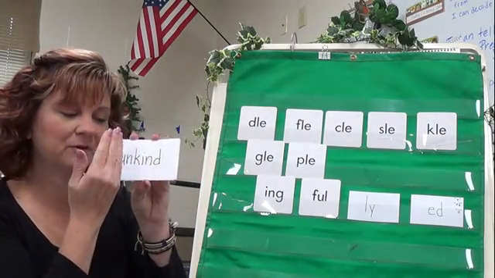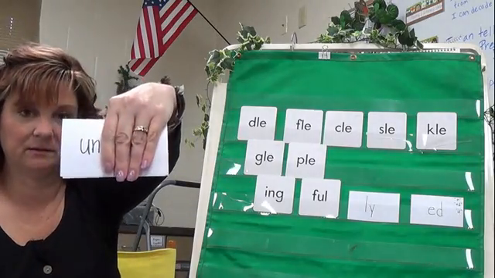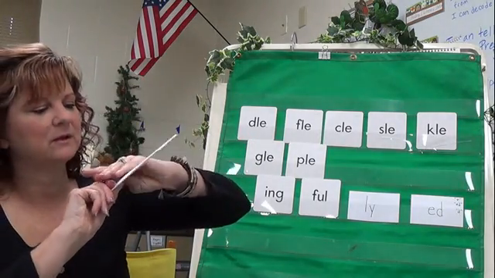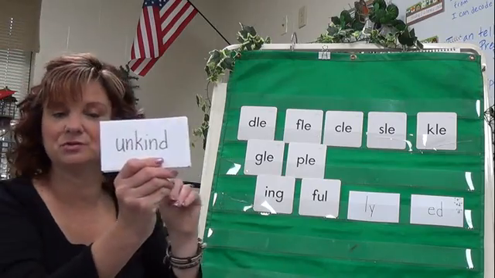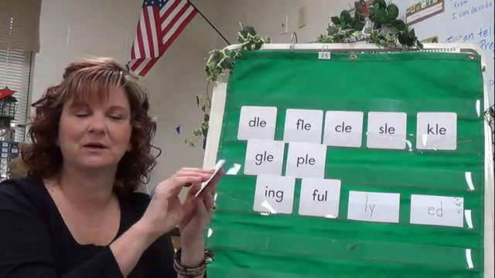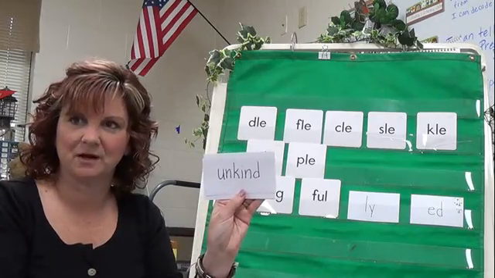All right, so what we do, just like we did with suffixes, you look for the root word, and the prefix is going to be at the beginning. So we have that un that we're talking about. Then we have the root word, kind, unkind. That means you're doing it in an unkind way. It means that you're not being very kind, right? Yeah, you're unkind. It's the opposite of kind.